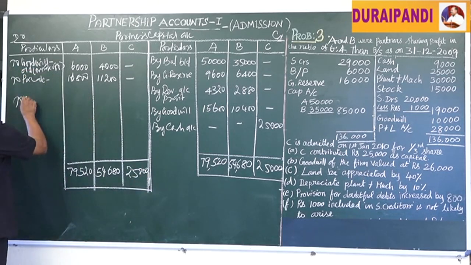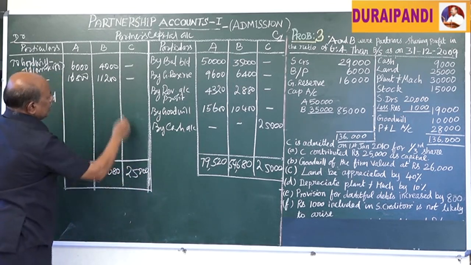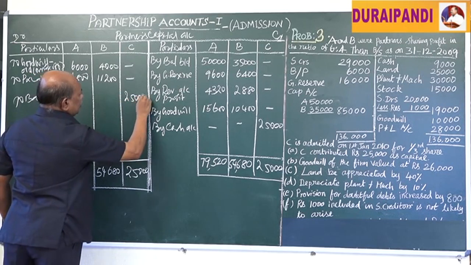Now to balance, C by balance c/d, here 25,000.